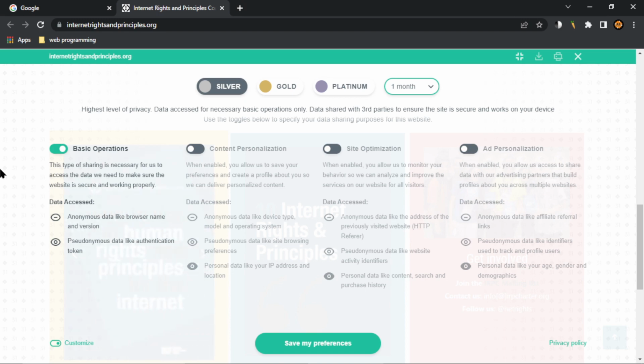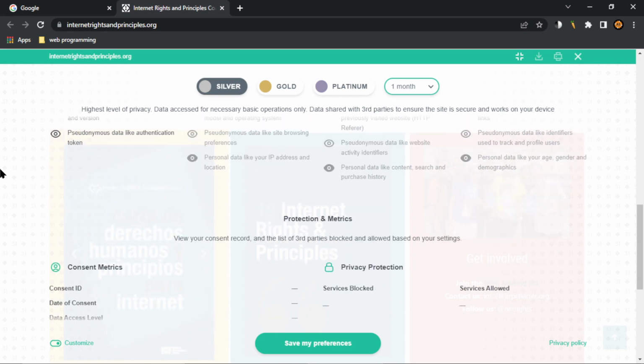Also, this section, if you want us to know this is a select or something like that, you have to do it as a multi-item checkbox. That will be much easier to know this is a thing to choose from. Okay. Pseudonymous data like personal data, out of list. View your consent record. Protection and metrics. View your consent record. Consent metrics.